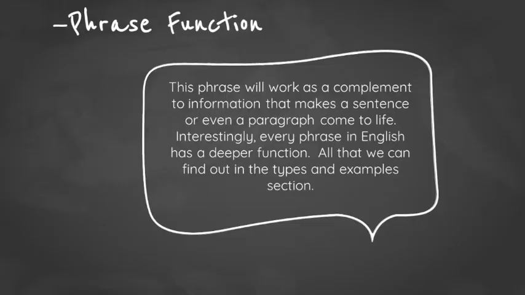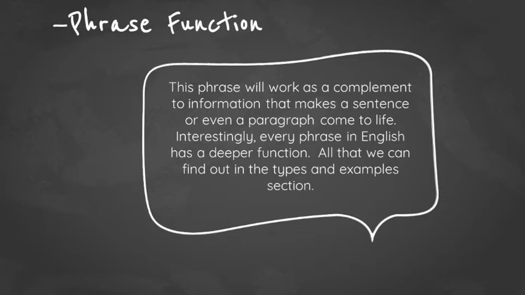And the next is phrase function. In English, a phrase also arises from combining two or more words. Keep in mind, these two words certainly do not function as a subject or as a predicate. Not only being a complement, phrases in English have a very important function.